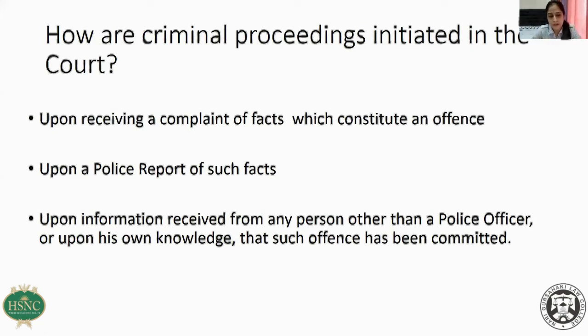I had a 138 matter in Mulund court. I was for the complainant. The accused had filed a false affidavit in the court. Immediately when we came to know that the affidavit is false, we brought it to the notice of the court. As soon as the court came to know that the affidavit which has been filed in the judicial proceeding is a false document, the court immediately took note of that offense and a perjury proceeding was immediately started. Of course, we had also made a perjury application,